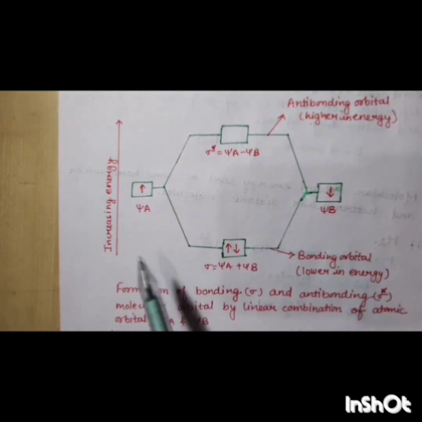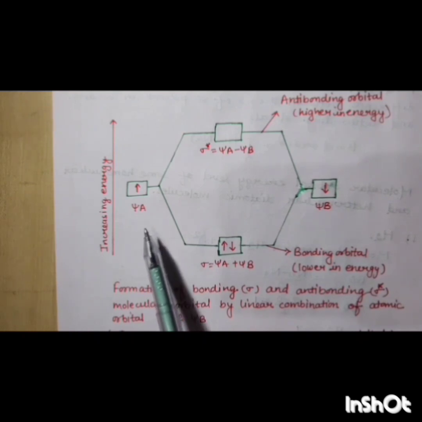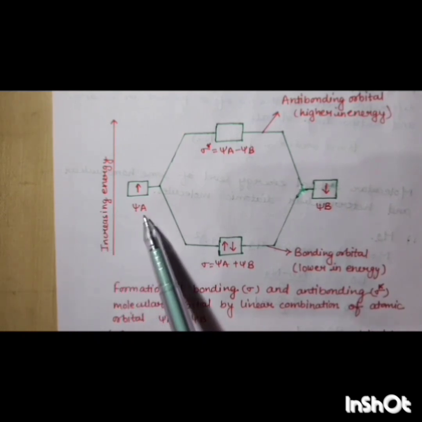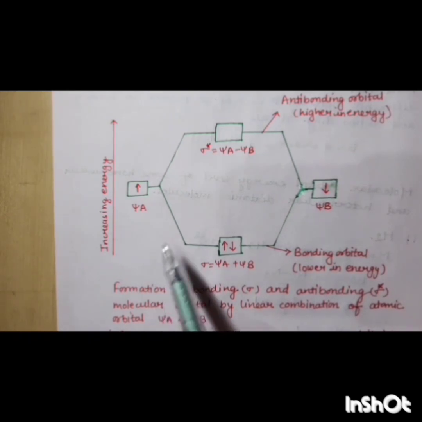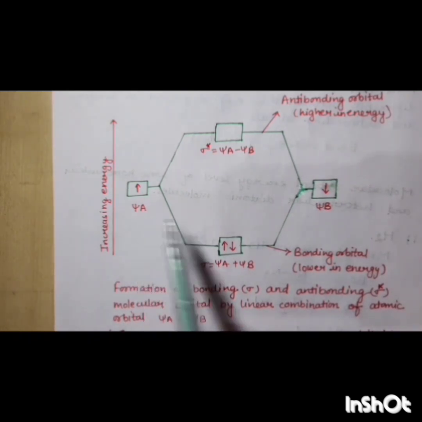Here, the first orbital is represented by psi A, and here it is divided into sigma and sigma star. Both wave functions psi A and psi B are represented in the form of orbitals.